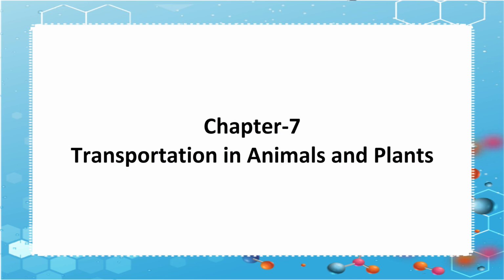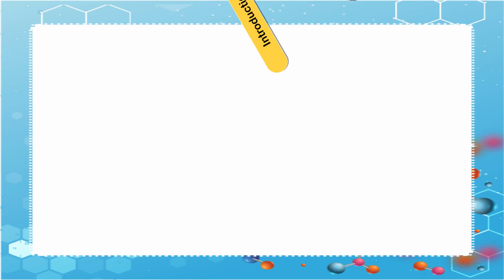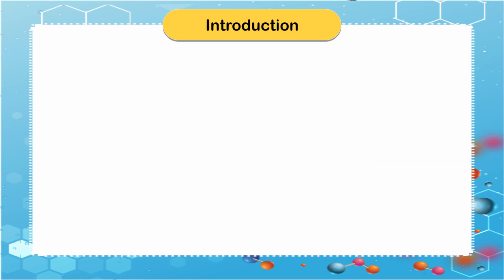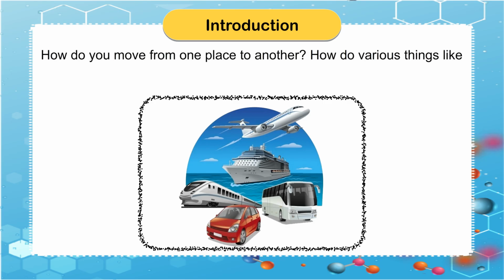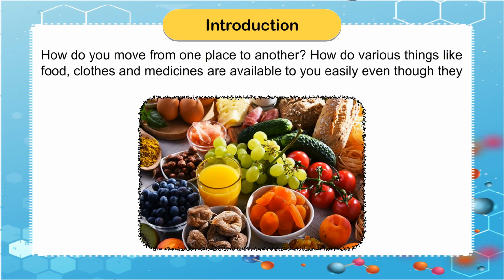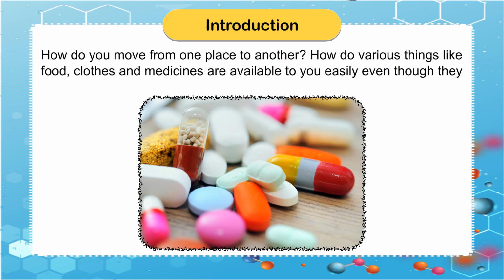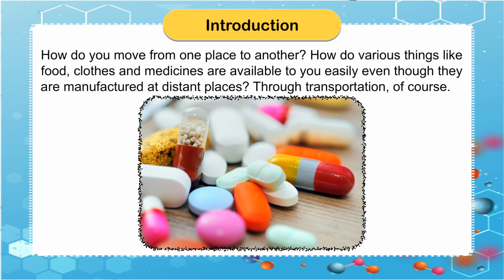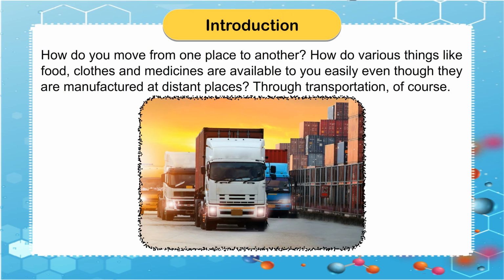Chapter 7. Transportation in Animals and Plants. Introduction. How do you move from one place to another? How are various things like food, clothes and medicines available to you easily even though they are manufactured at distant places? Through transportation, of course.